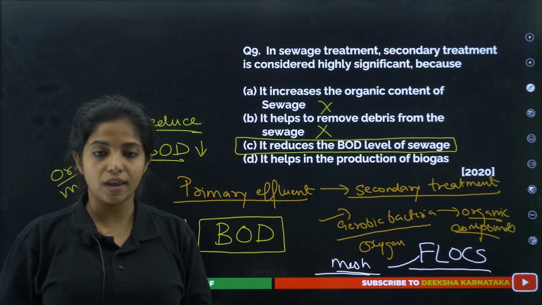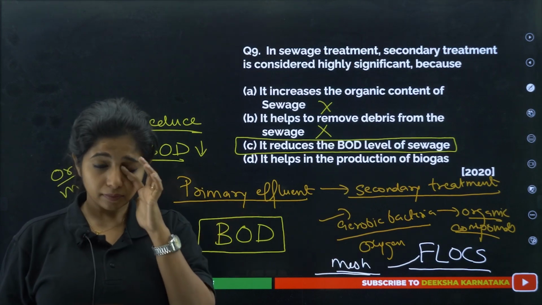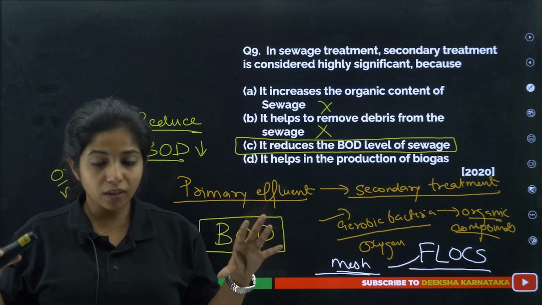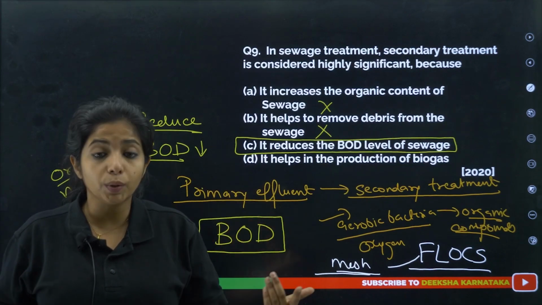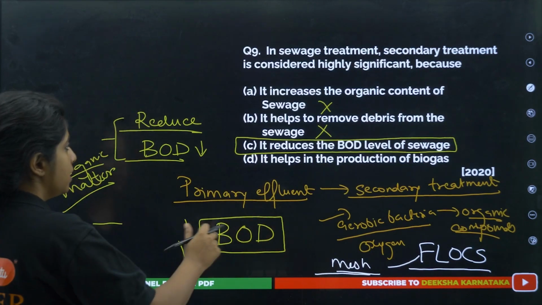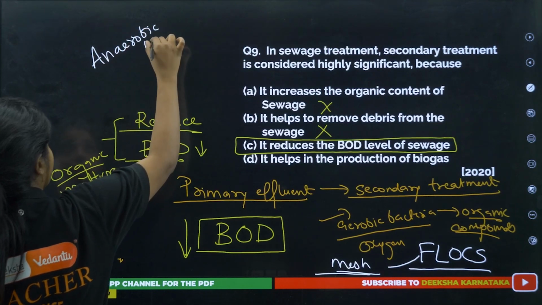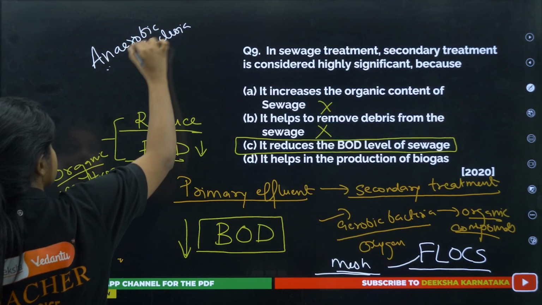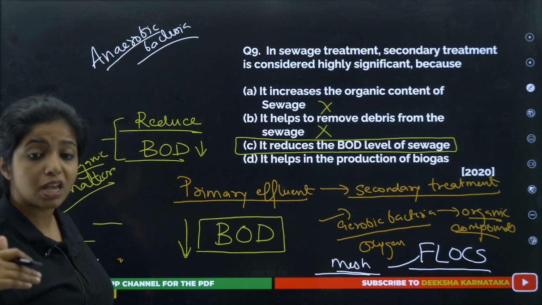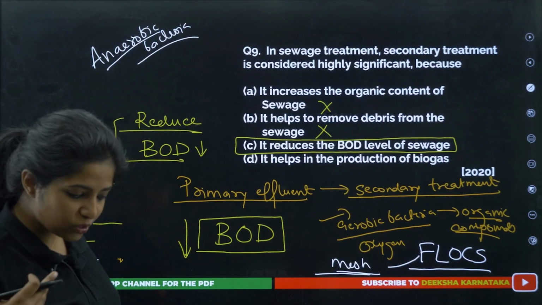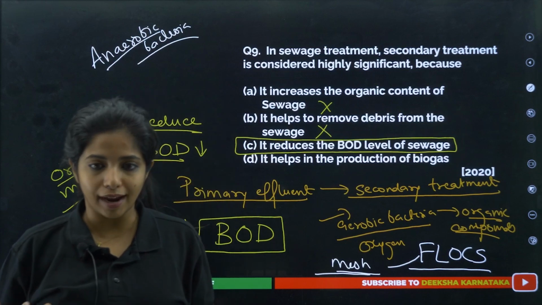Okay. Now, after doing this, what do I do? In the secondary treatment itself, again I will separate everything. Now, the effluent that I have, I am going to treat with anaerobic bacteria. That is the one that does not need oxygen, my dear children. For example, methanogens. When I do that, what is the use of that?